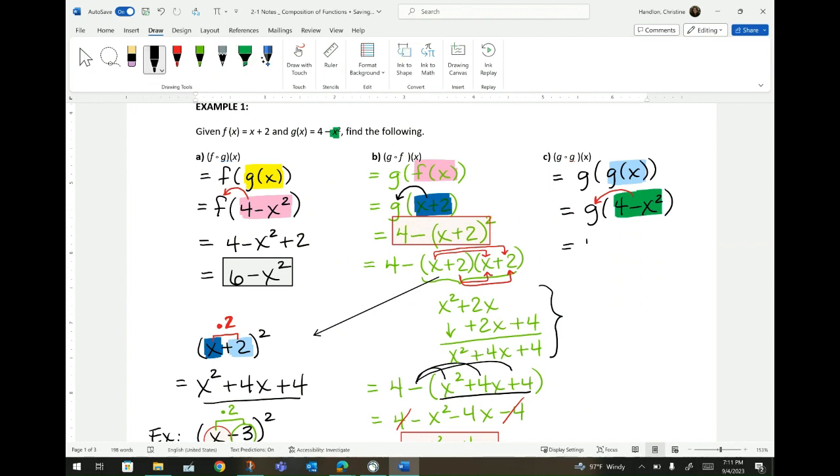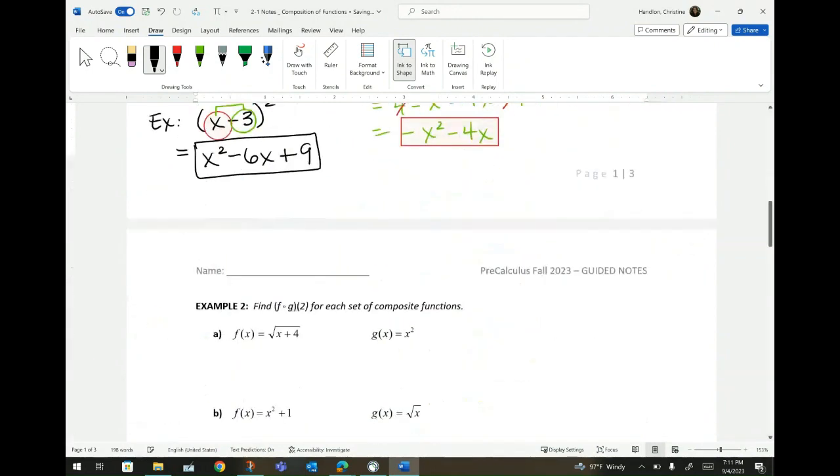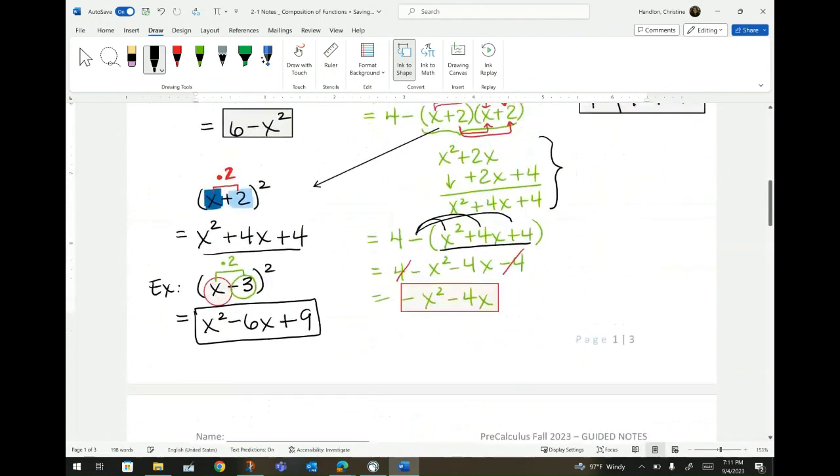So 4 minus, open parentheses, my x is 4 minus x to the second power, close parentheses, and then I have to square it again. Okay, so for time, we'll stop right here and assume that we did not need to simplify it any further. So there's your final answer. Now, let's move on to the next page. So that's substitution of functions.